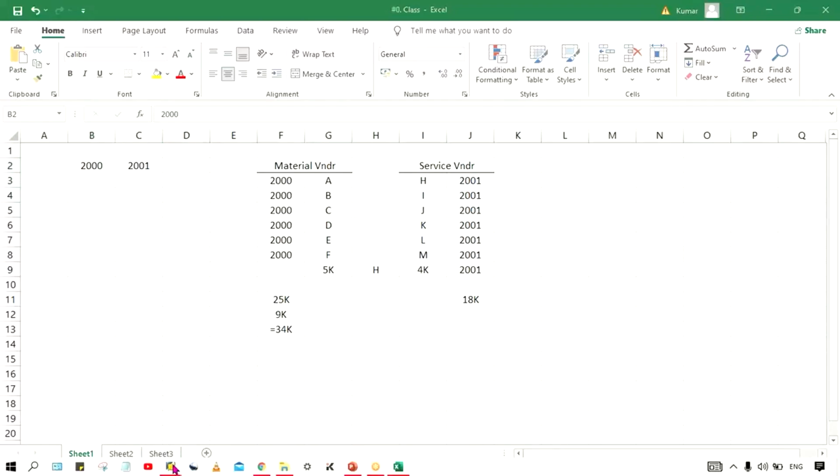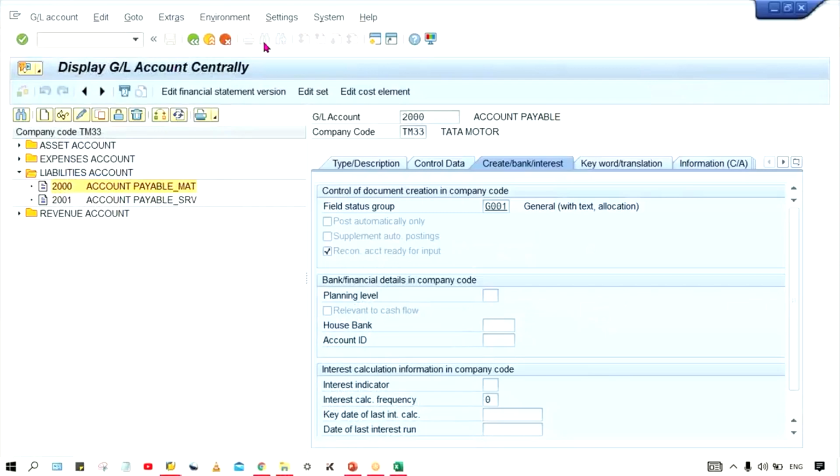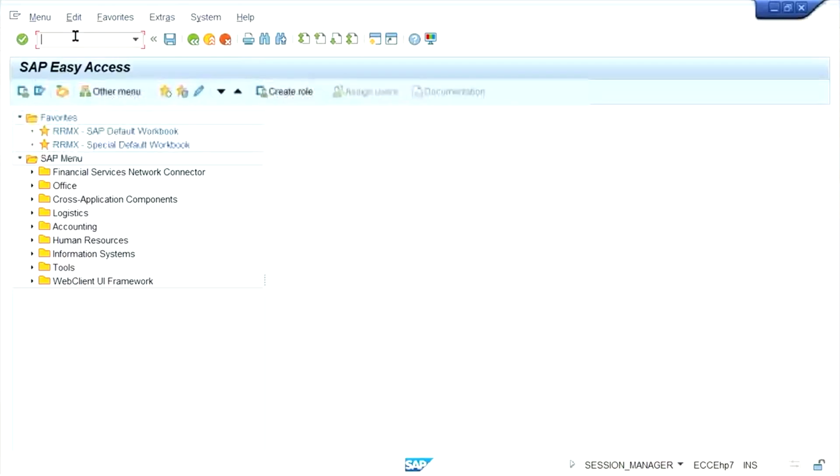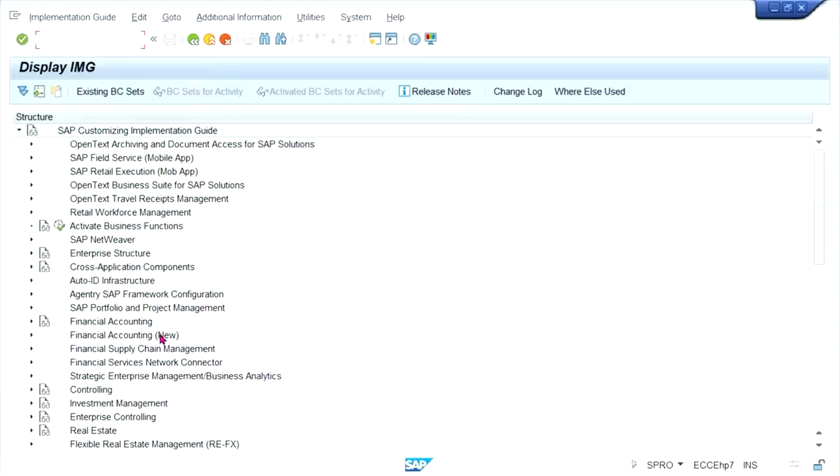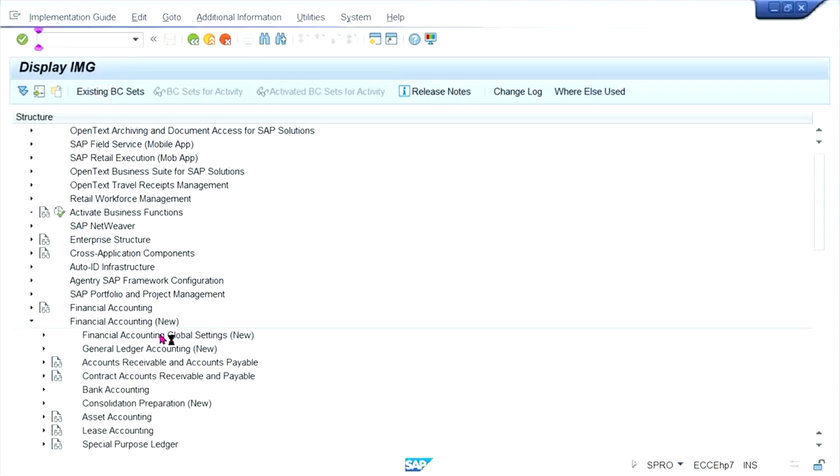I'll show you first of all in configuration itself. It is better to explain that way. So use SPRO, guys. I forgot the configuration path itself, and even the transaction code. I don't know which transaction code it is. Let me check through the path.